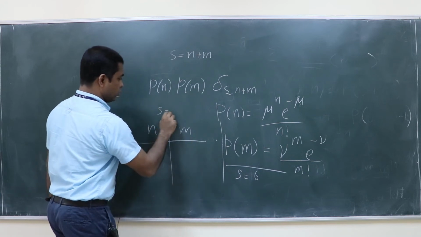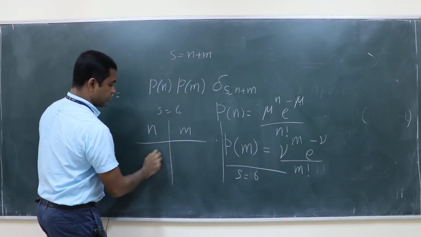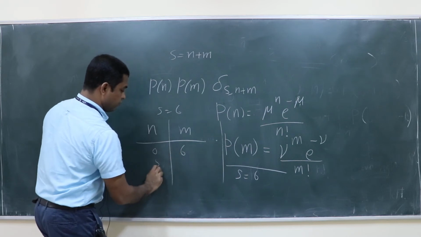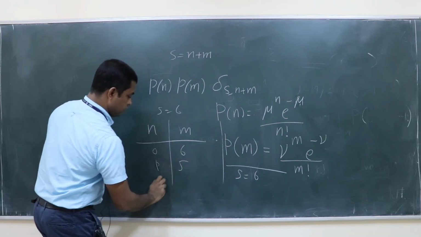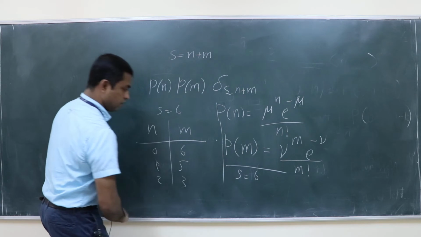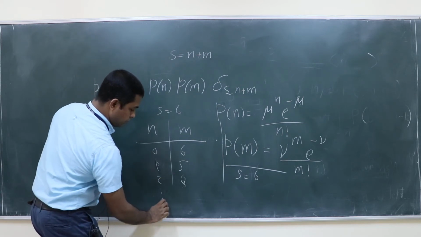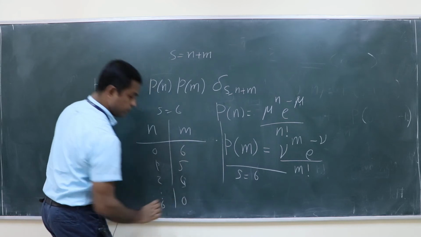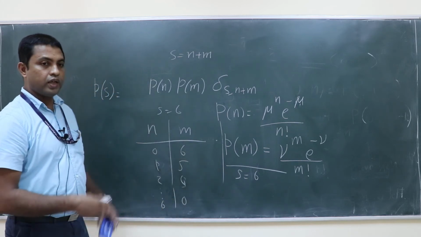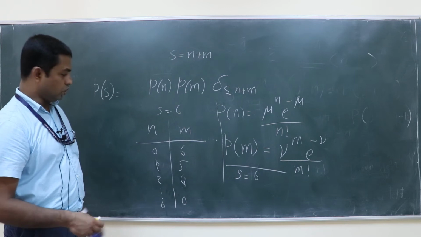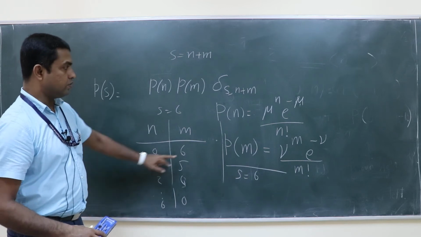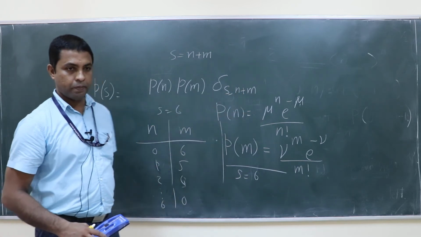So S equal to 6 you can get as n is 0, 6, 1, 5, 2, 4, up to 6, 0. No other things is possible. So this condition is basically this one.